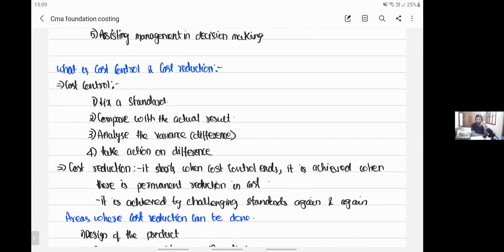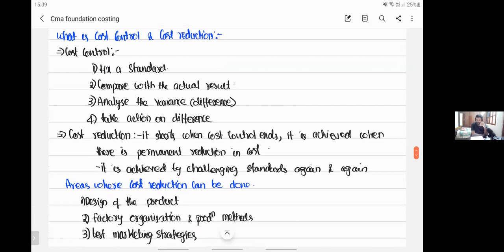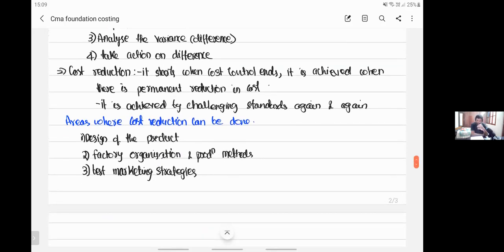Then we went ahead to understand cost reduction. Cost reduction starts where cost control ends. It is achieved when there is a permanent reduction in cost. When you go on achieving your cost control and your standards, there will be a particular time where the cost will be permanently reduced. This is called cost reduction. Reducing something is called cost reduction; stopping it then and there itself is called cost control. Then we have seen areas where cost reduction can be done. These are all the things we did in the last session.